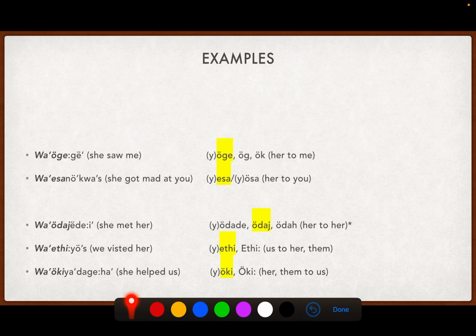So the examples here. Onge, wa onge again. She saw me. Yesa, wa esa no kwats. She got mad at you. Ondaj, wa ondajende. She met her. Eti, wa eti yons. We visited her. Onki, wa onkiat tegeha. She helped us. All right, so just some examples. You can always rewind this, pause it, and examine these.